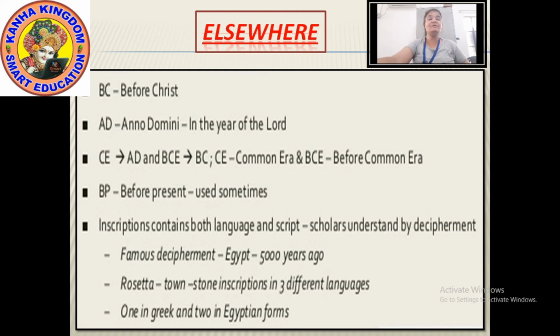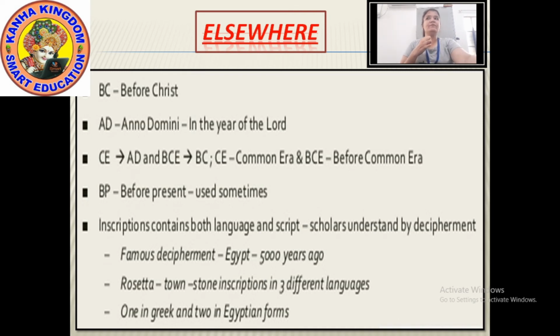The famous stories about the kings and queens were read by the archaeologists with the process of decipherment, and then they tell us about it.